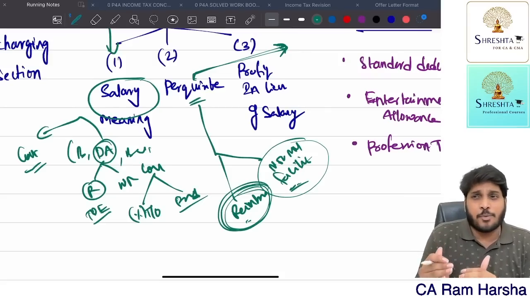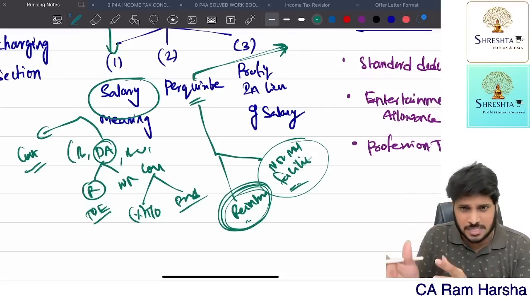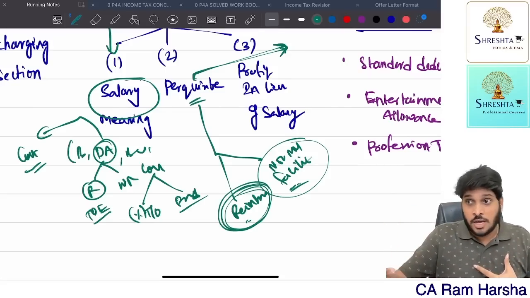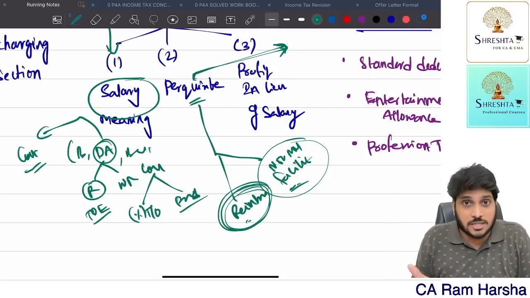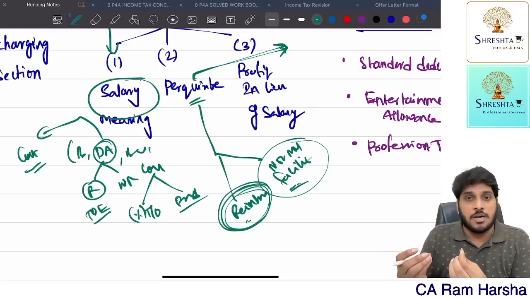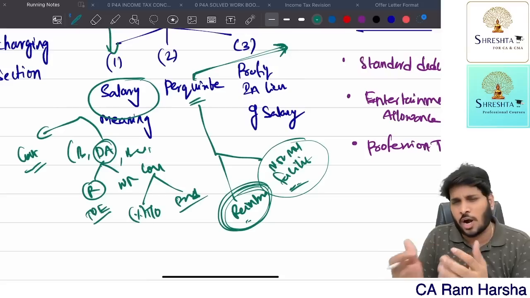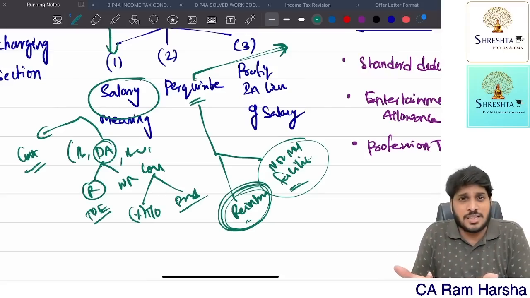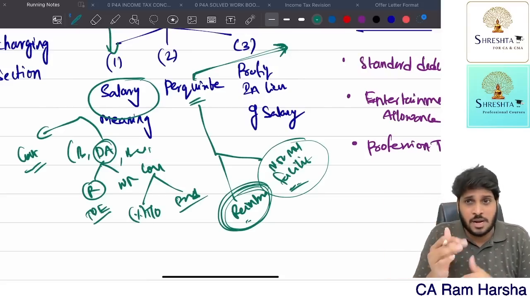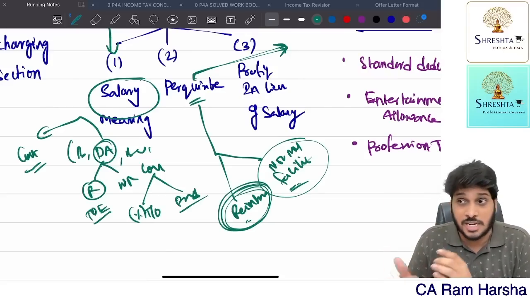Reimbursement means the employee incurred some expenditure for personal reasons. He showed me the bill, and we are reimbursing that amount. Suppose the employee bought spectacles or lenses, or went for laser treatment of the eyes. The company reimbursed the expenditure he spent, he showed the bill, we gave the money. It's a reimbursement, it's a perquisite.